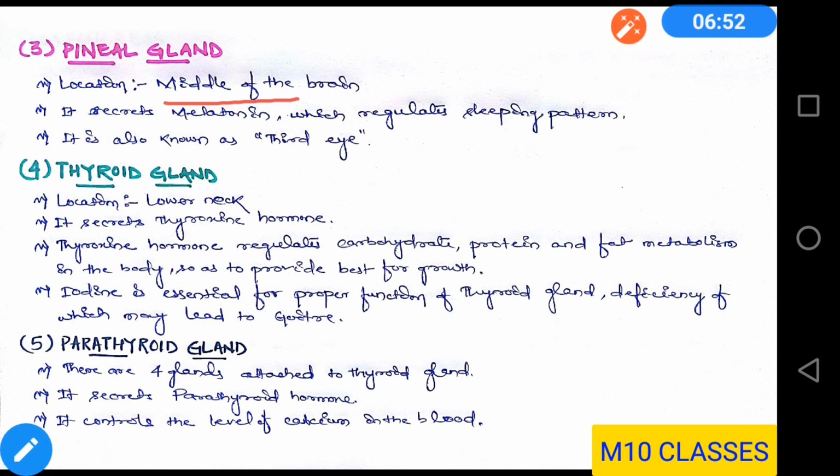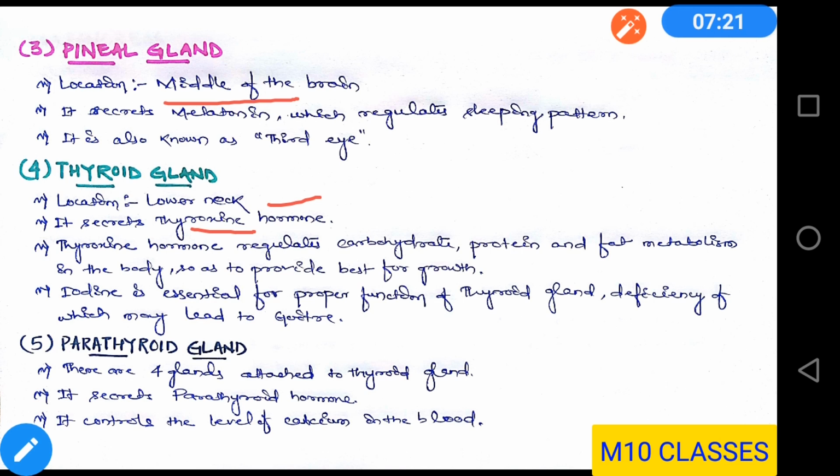Next comes the thyroid gland. The thyroid gland is present at the lower neck. As I have told you, it is the shape of a butterfly, and it secretes thyroxine hormone. So what is the importance of thyroxine hormone? Thyroxine hormones regulate carbohydrate, protein and fat metabolism in the body so as to provide the best balance for growth.